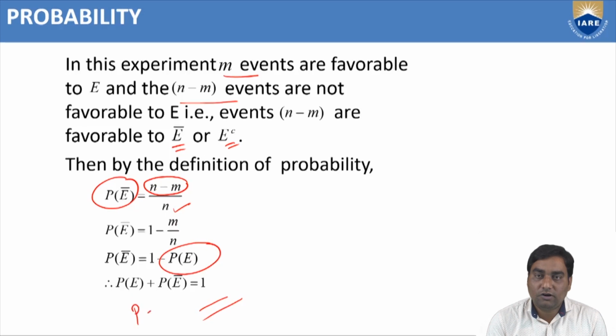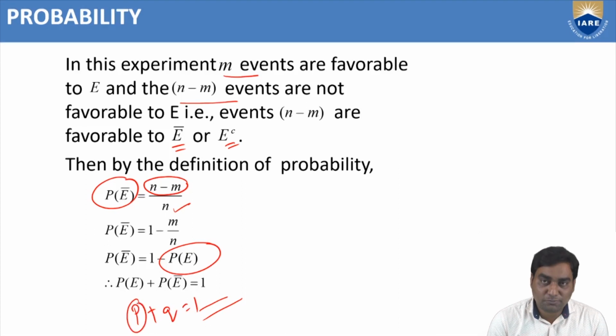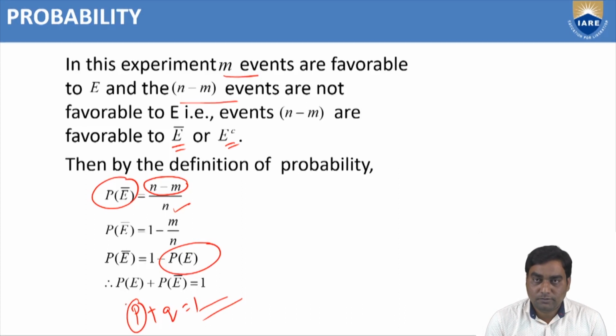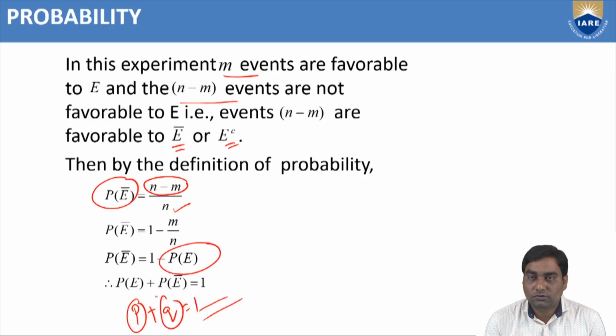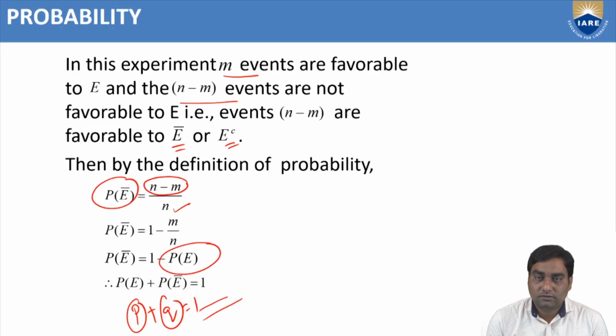P of E we can call P and P of E bar we can call Q. So P plus Q equal to 1, where P is probability of success, probability of the particular event, and Q is probability of failure, probability of the event E bar. So probability of success plus probability of failure equal to 1.